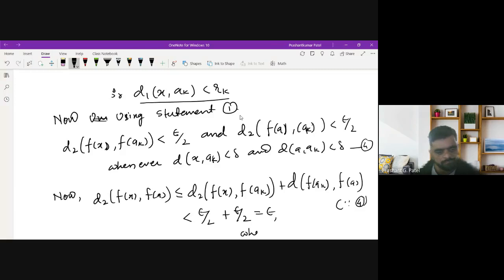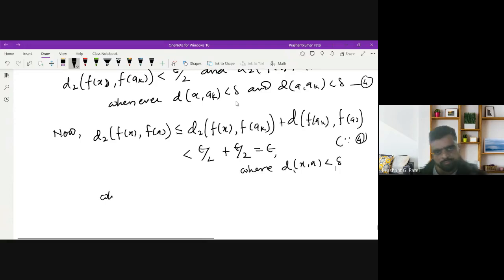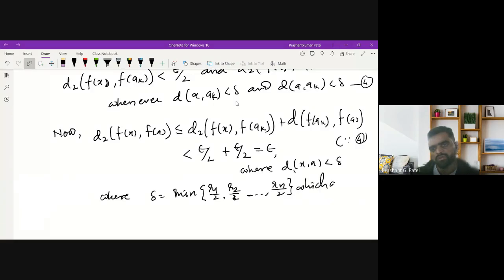This holds when the distance between x and a is less than delta, where delta is the minimum of r1/2, r2/2, up to rn/2, which depends only on epsilon, or I can say it does not depend on x. Therefore, f is uniformly continuous.